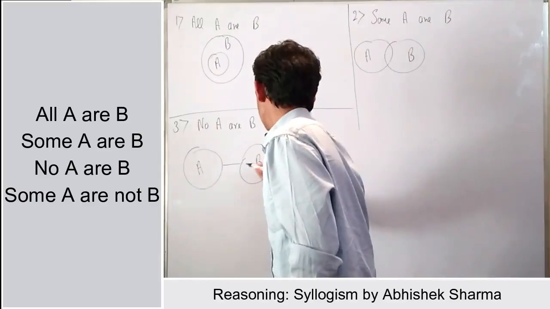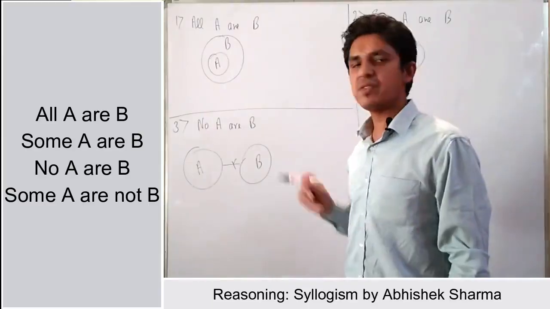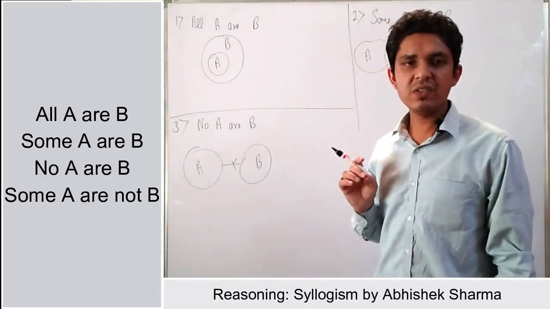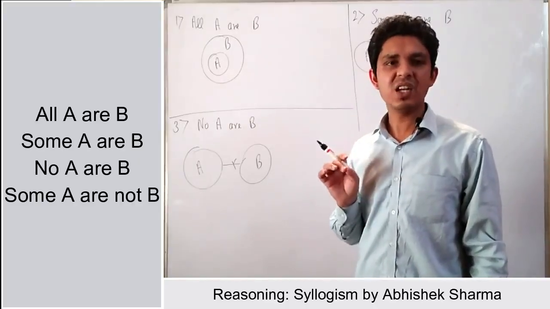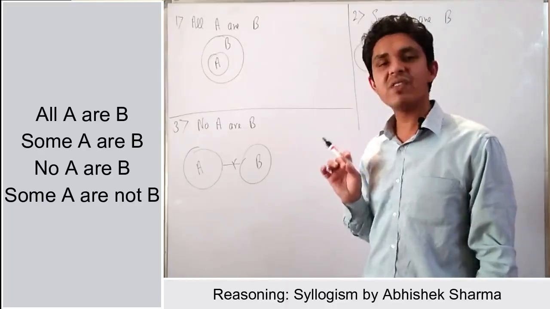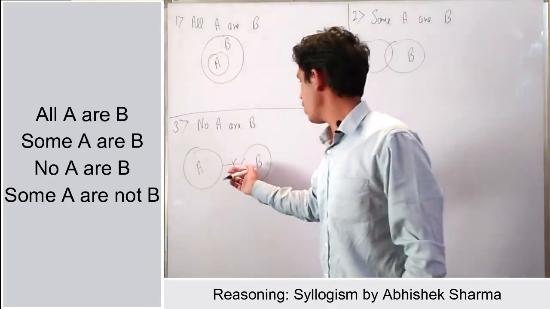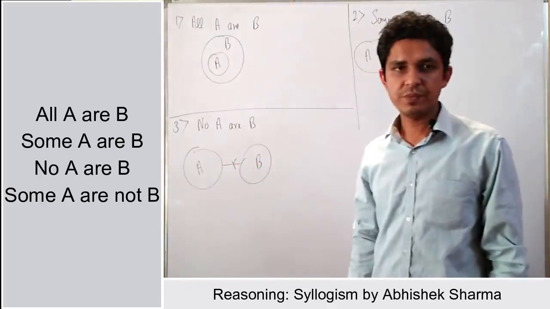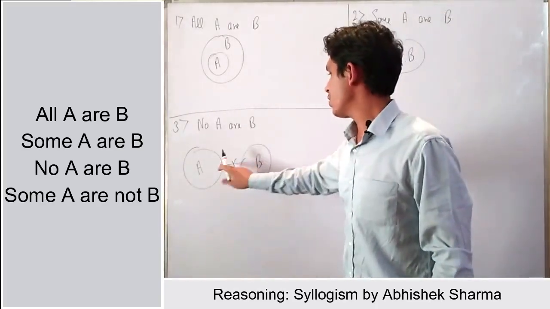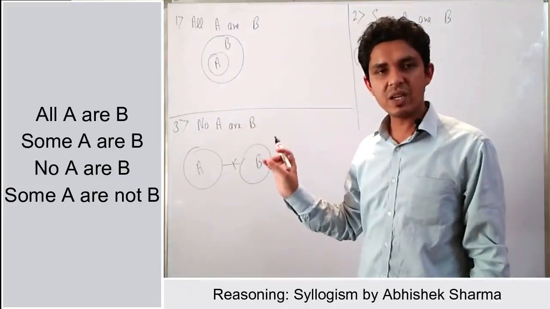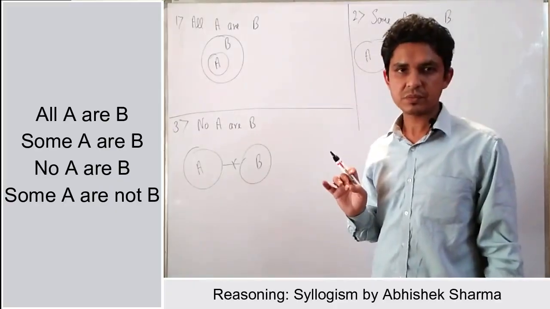The first thing to understand here is that this is a negative sentence, because the keywords no and not indicate that the statement is negative, right? And whenever the negative statement is there, we have to draw the cross while making the arrangement. This is very important. So for no A is B, just draw a straight line from A to B and cross it in between.